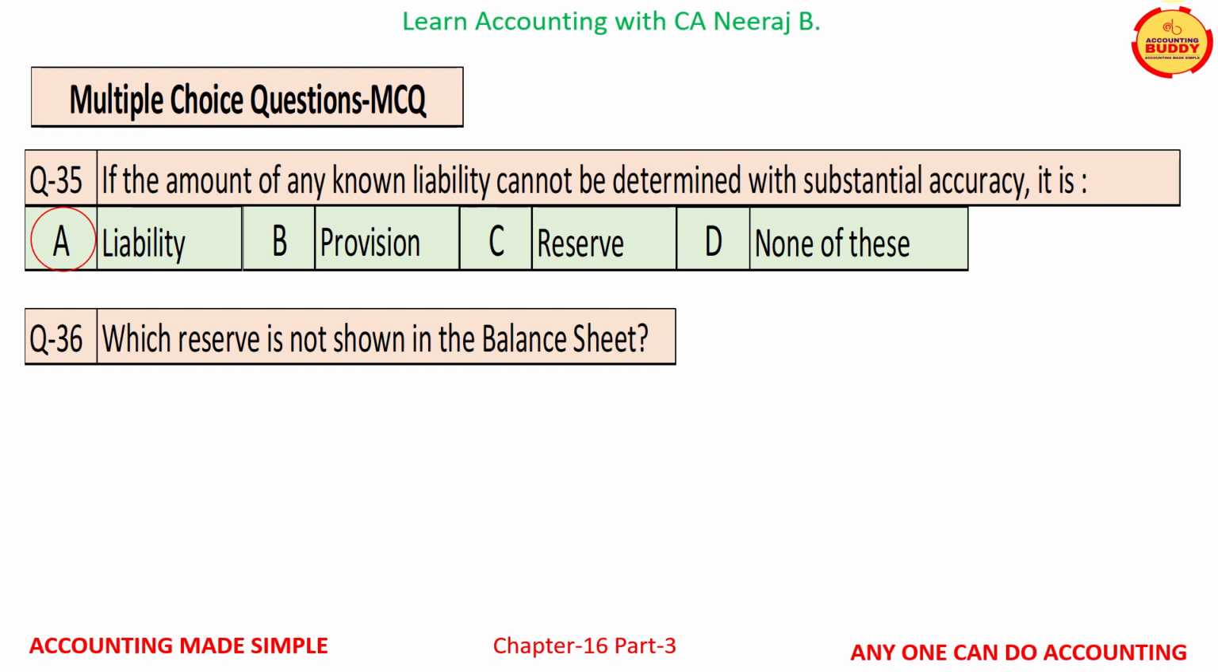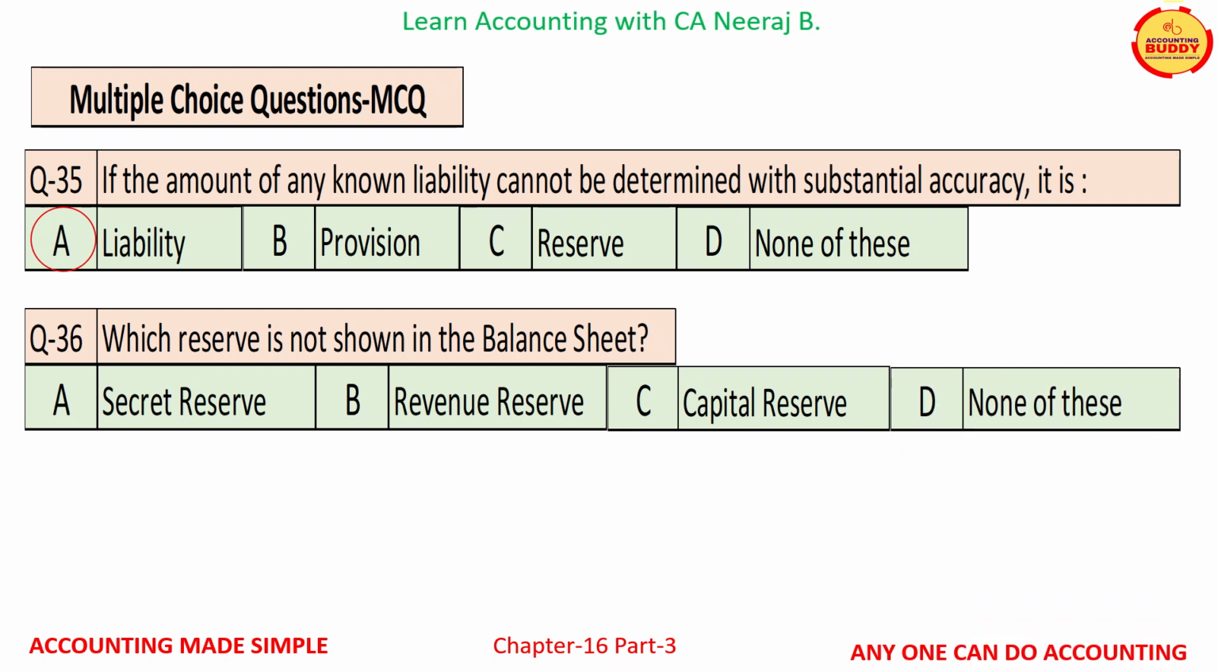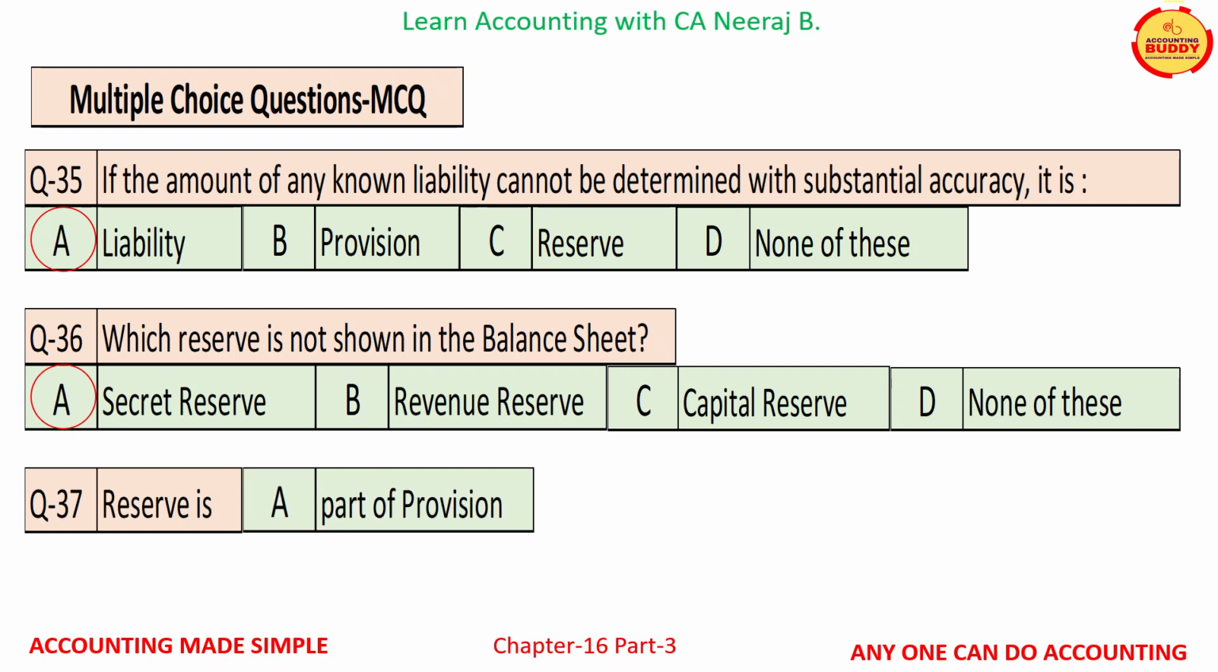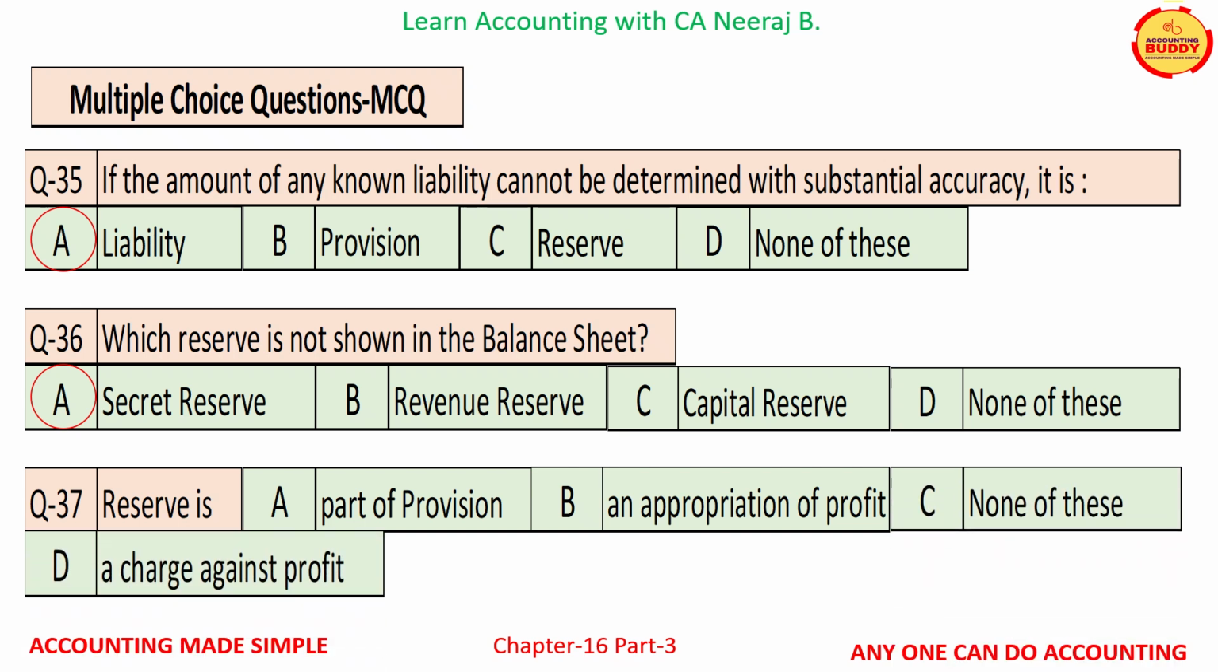Question number 36 is which reserve is not shown in the balance sheet? And the available options are option A secret reserve, option B revenue reserve, option C capital reserve, and option D none of these. And the correct answer is option A secret reserve. Question number 37 is reserve is, and the available options are option A part of provision, option B an appropriation of profit, option C none of these, and option D a charge against profit. And the correct answer is option B, an appropriation of profit.